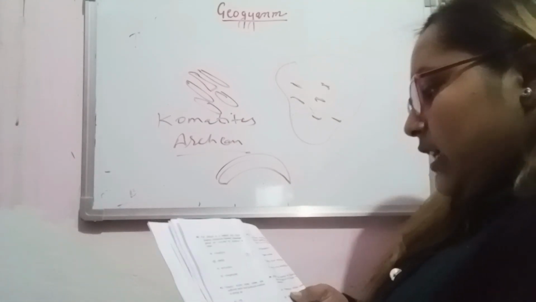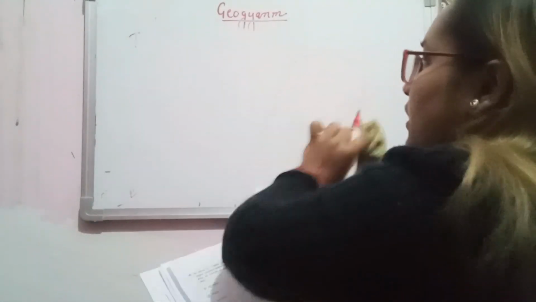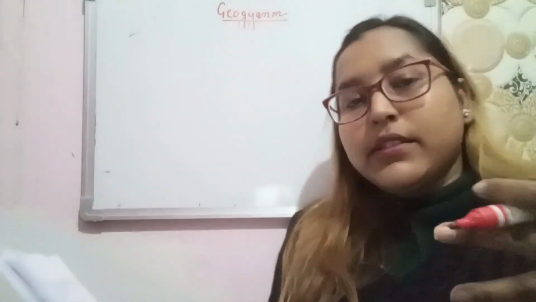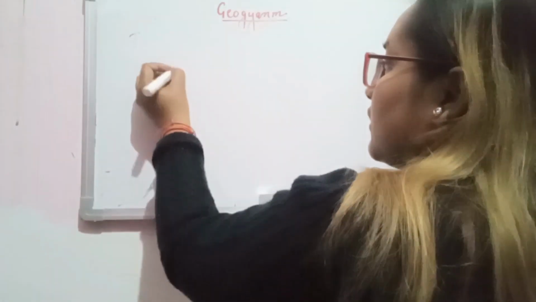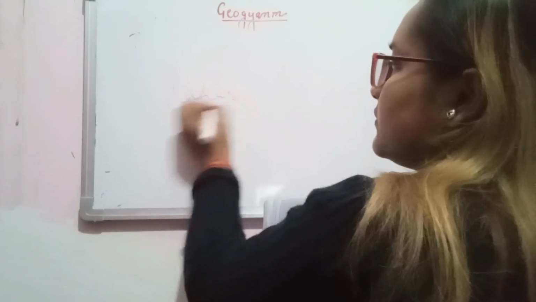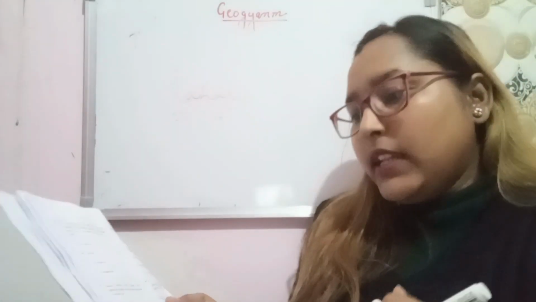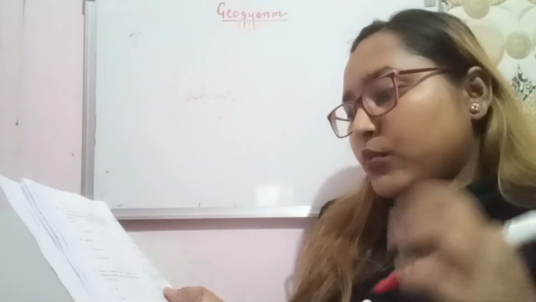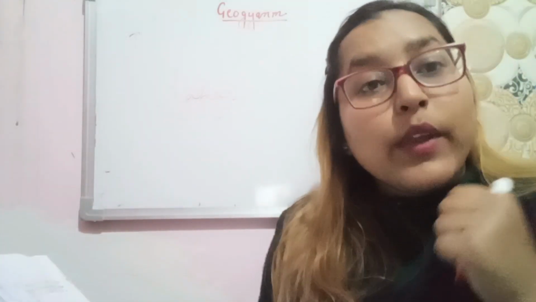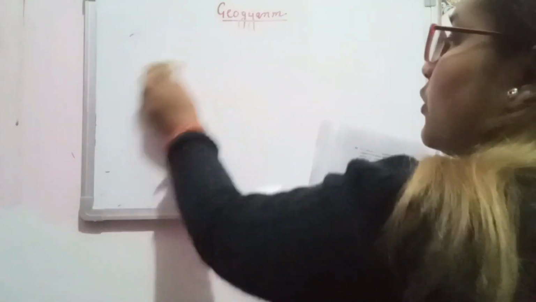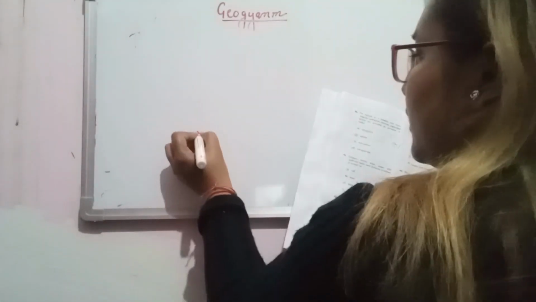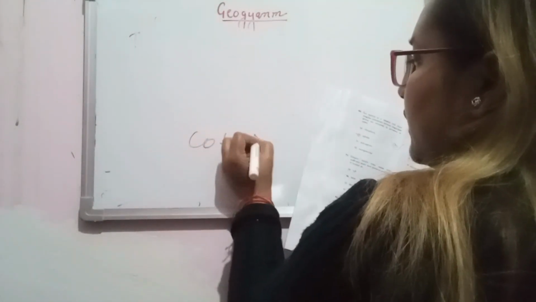Next is volcanic debris. This question has been asked many times: if volcanic debris mixes with water, what will it form? It will form lahar. Next, in a diopside-albite-anorthite ternary system, the curve along which both diopside and plagioclase can coexist. Since both are coexisting, the answer will be the cotectic curve.